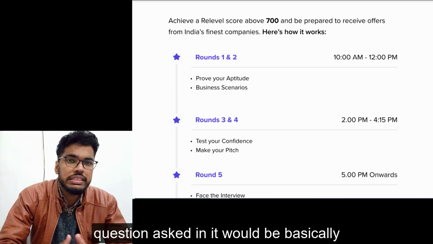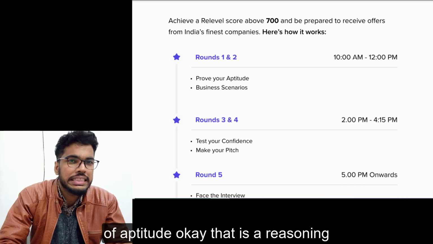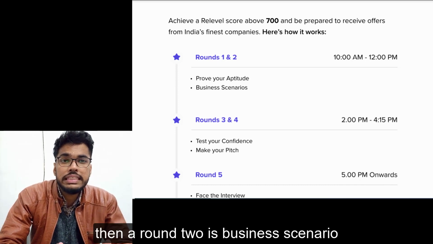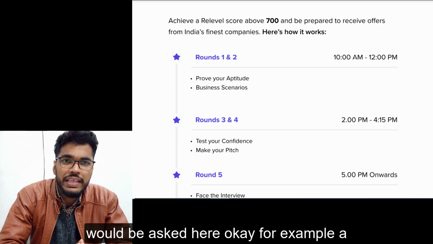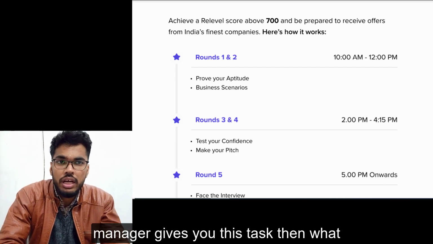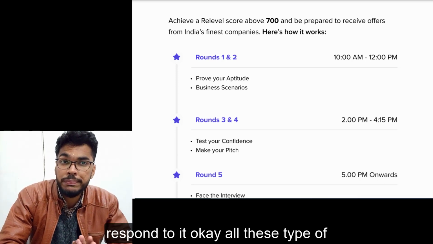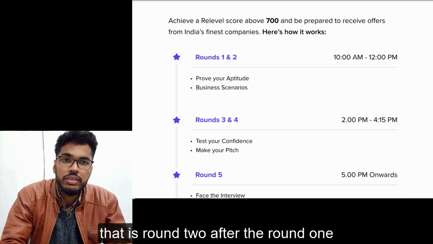The first round, round 1, is basically an aptitude test. The questions asked in it would be of aptitude, that is reasoning and all. Then round 2 is business scenario. Basically, scenario-based questions would be asked here. For example, a manager gives you this task, then what you have to do, how you would respond to it. All these types of questions would be asked in round 2.